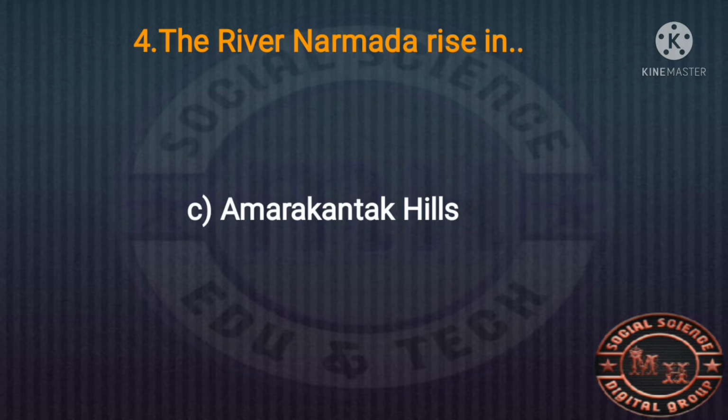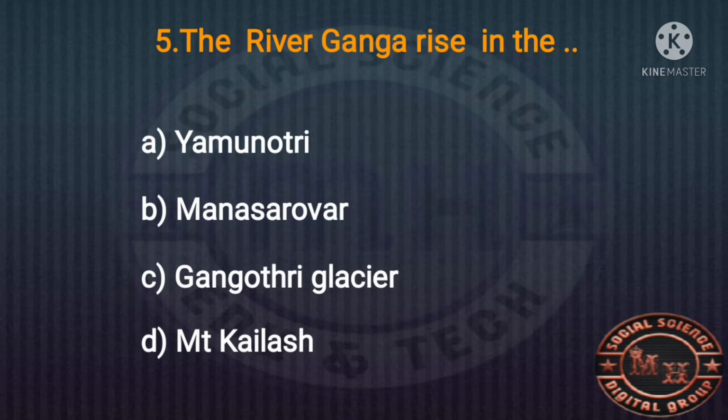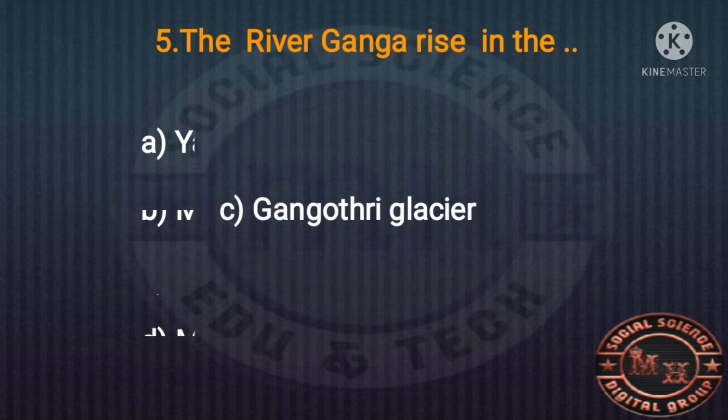And the fifth MCQ question. The river Ganga rises in the? It's also a related question, and very easy. The Ganga river rises in the Gangotri glaciers. The river Ganga is born in the Gangotri glaciers, and that is the right answer.